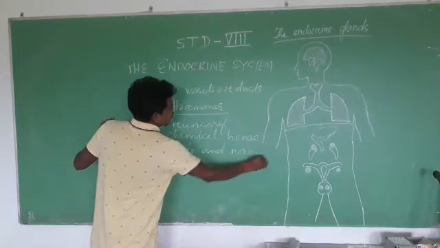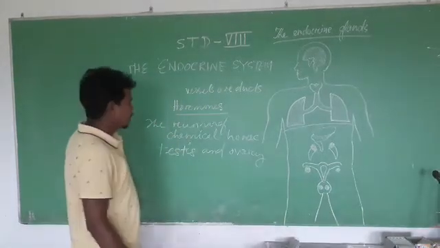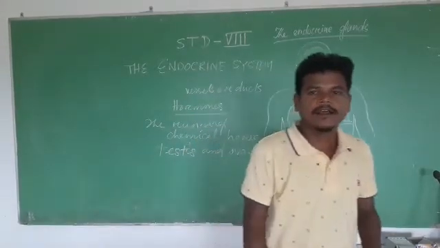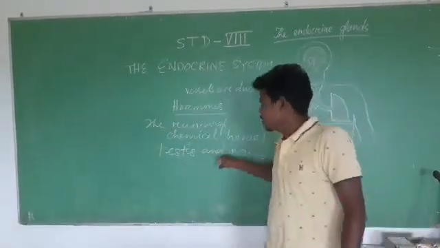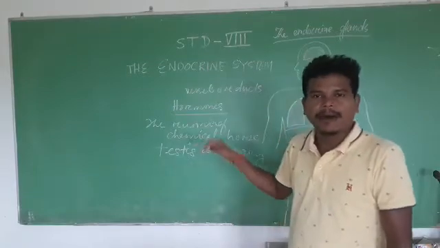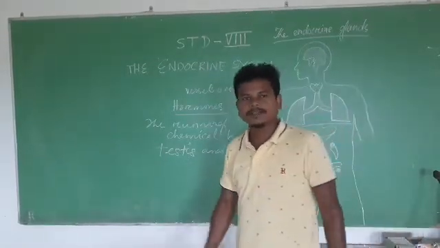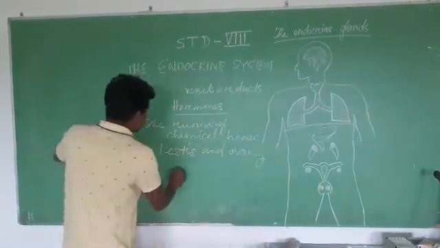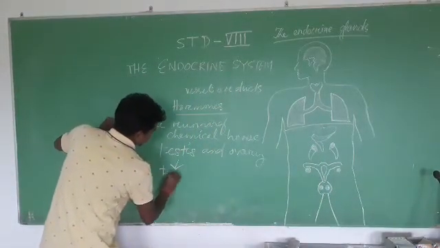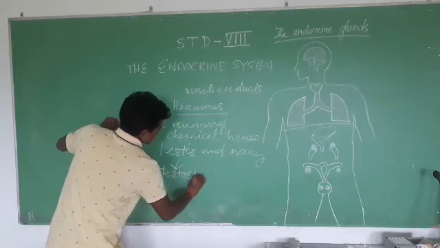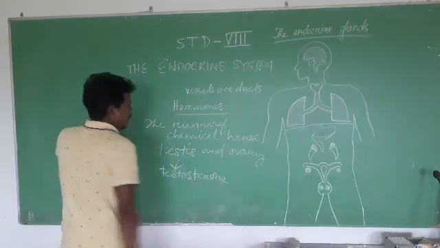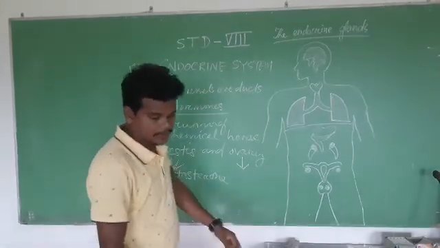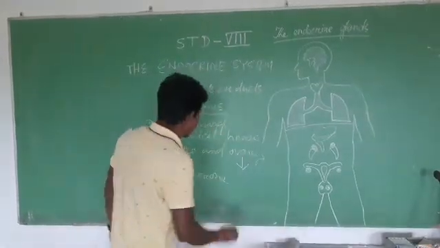The testes and ovary are the male and female reproductive organs. Apart from being reproductive organs, they also secrete hormones. The testes secrete testosterone, and the ovary secretes estrogen.